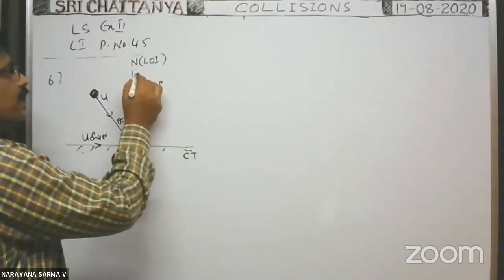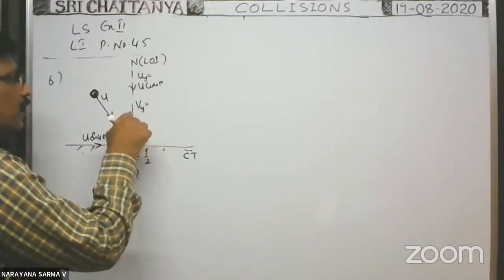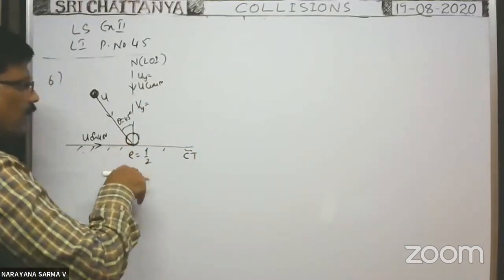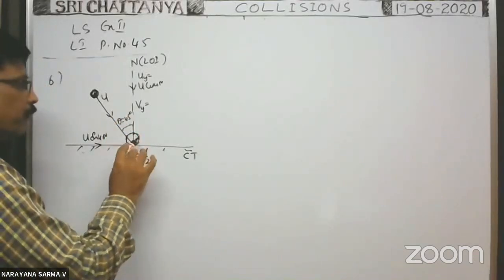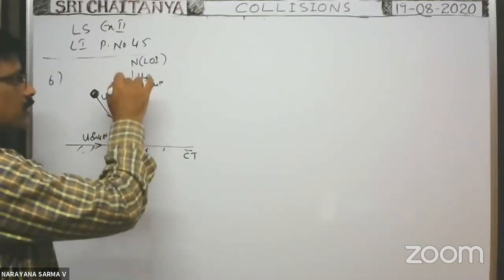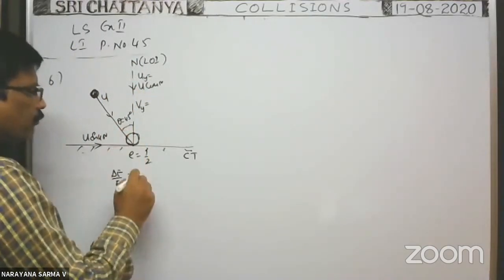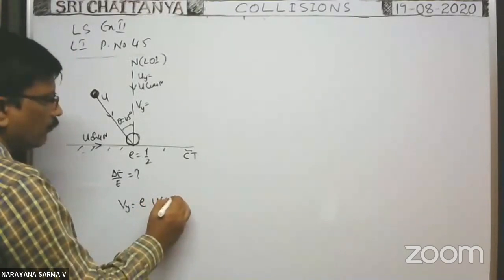vy is the initial velocity along y-axis. Final velocity after collision along y-axis is how much? Final velocity along y-axis means that is along the line of impact only, no? Along line of impact, with what velocity the ball rebounds? That means along line of impact velocity is equal to e into u cos 45, we can write now.